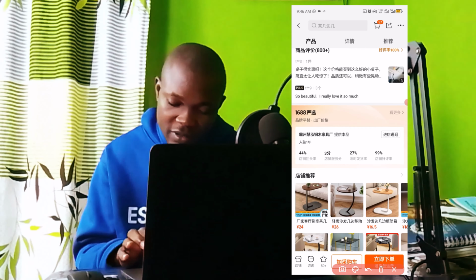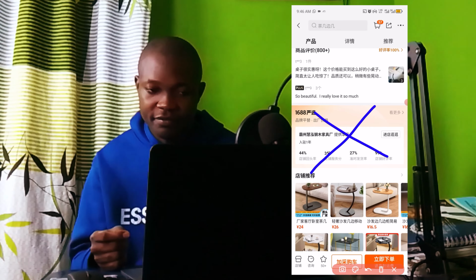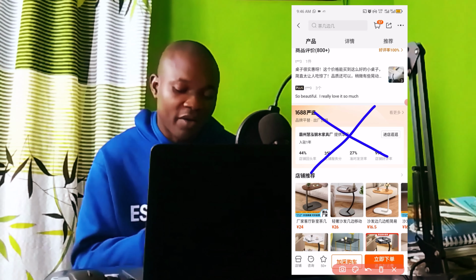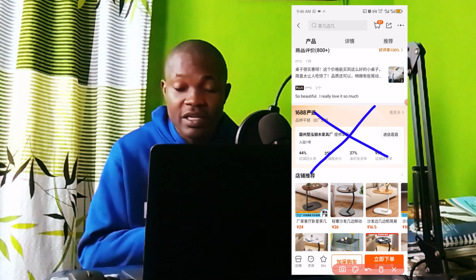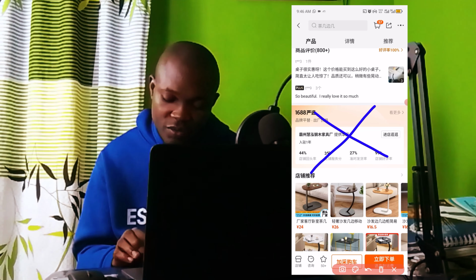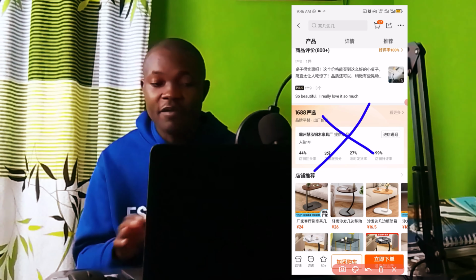Now, take a look at this store right here. Their dashboard simplifies that this store, they are not verified. This is one thing you need to take into consideration. Always prioritize a verified store over a store that is not verified if you don't want to get scammed, if you don't want to have issues. So the store here, they are not verified.